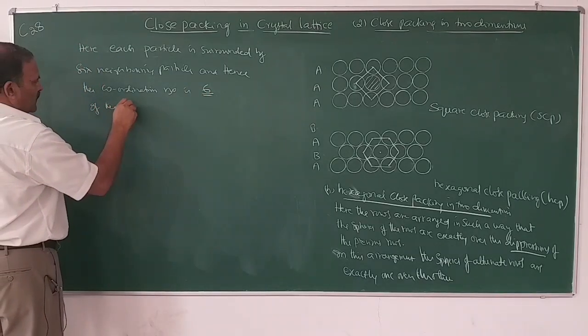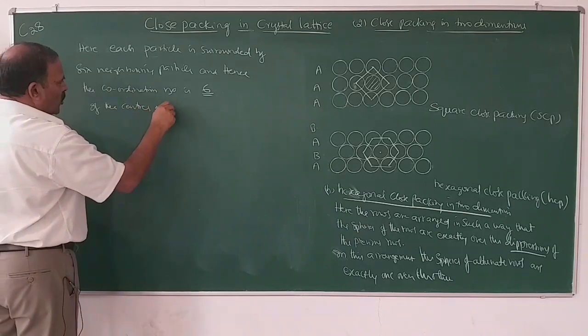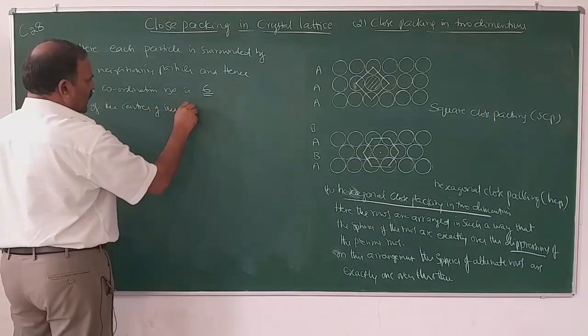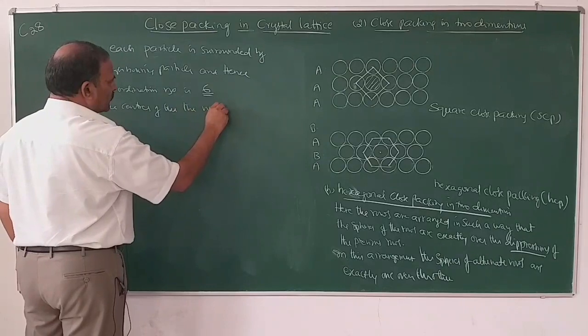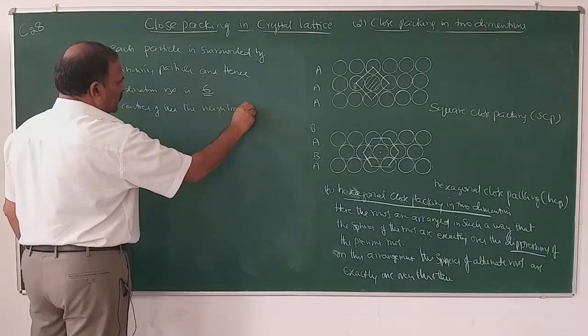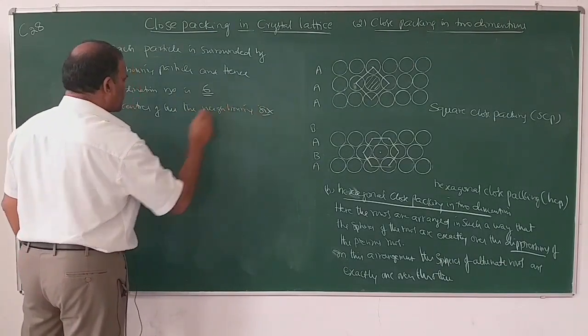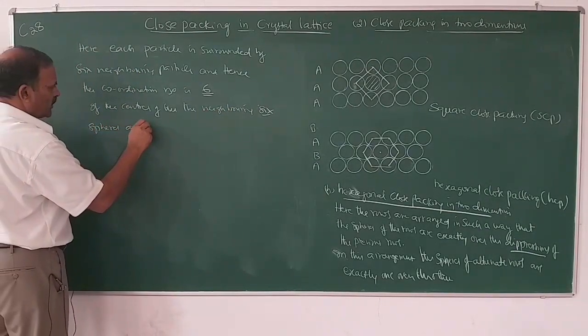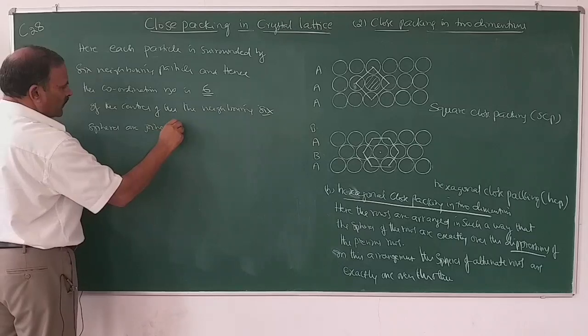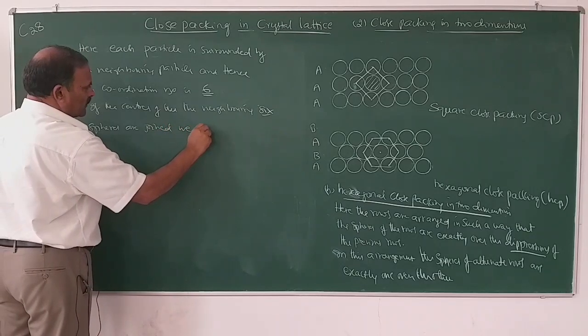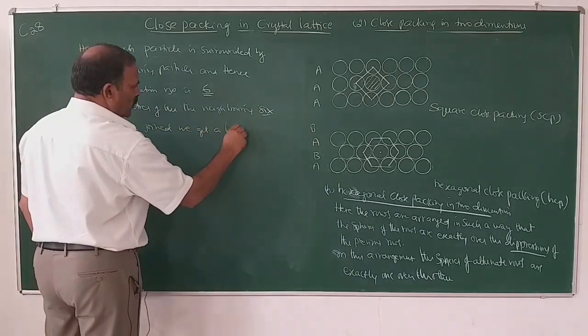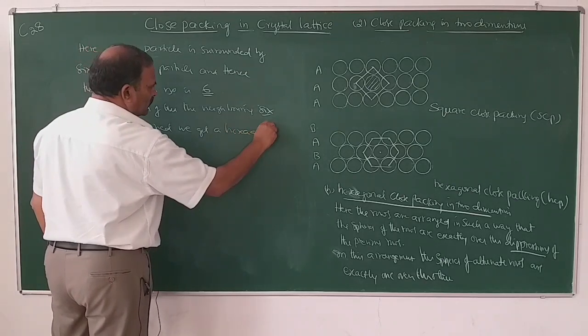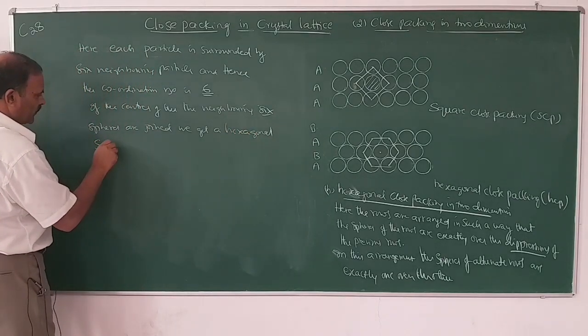If the centers of the neighboring 6 spheres are joined, we get a hexagonal structure.